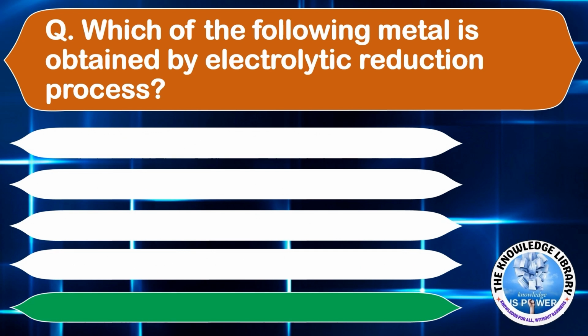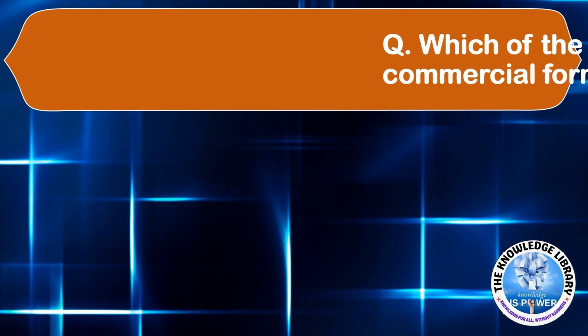Which of the following metals is obtained by electrolytic reduction process? Option A, iron. Option B, copper. Option C, silver. Or option D, aluminium. The correct answer is option D, aluminium. Moving to the next question.